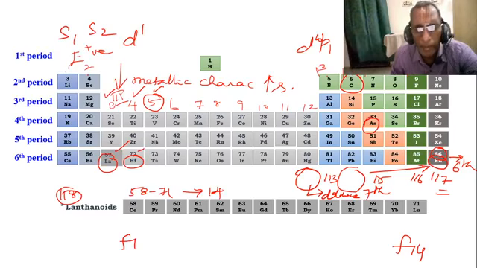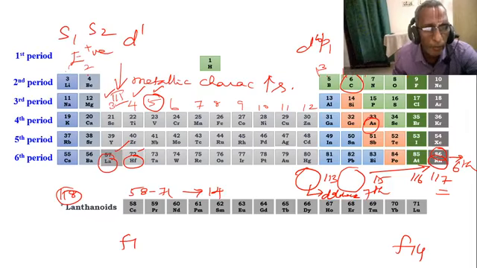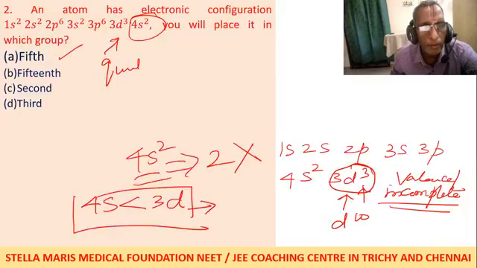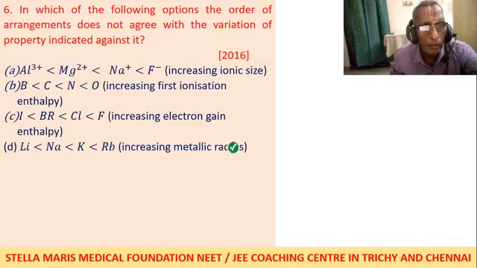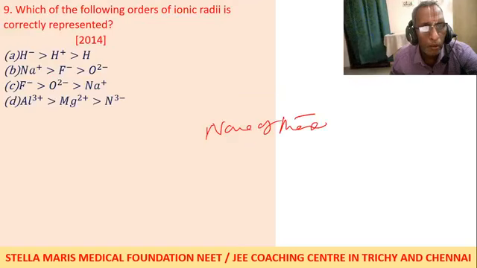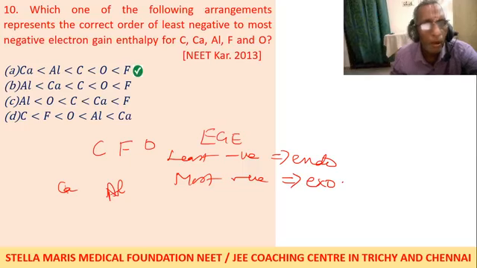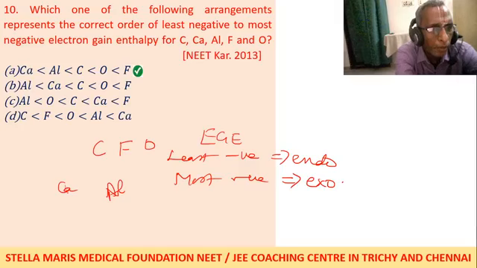Carbon second period, oxygen second period, aluminum third period, calcium fourth period. Along the group electronegativity decreases. Along the period electron gain enthalpy increases. Along the period it increases means more negative to less negative.